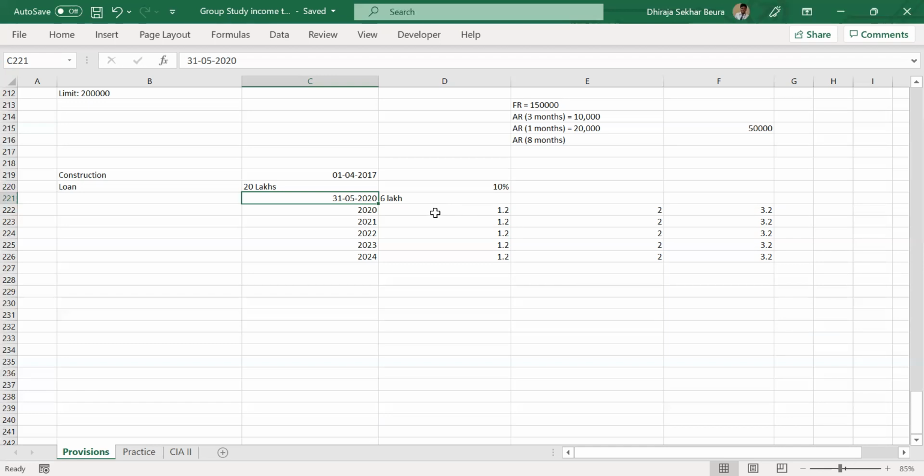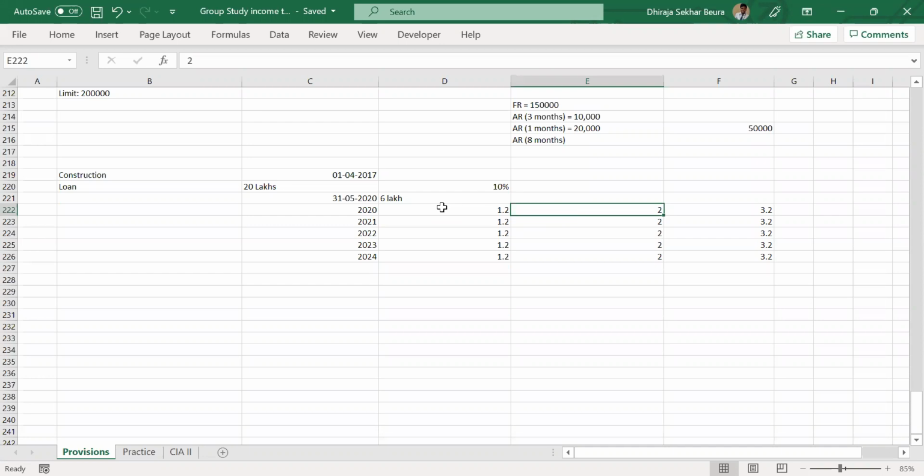Now let's talk about 2020 now. That is 1st April 2020 to 31st March 2021. What will be the deduction for this? Again 1.2 only, right? 1.2 plus 2, whatever you pay. Yes. Now, if you have understood that, anybody got any doubt about that? What we said just now? I didn't get how we came from 20 to 6.